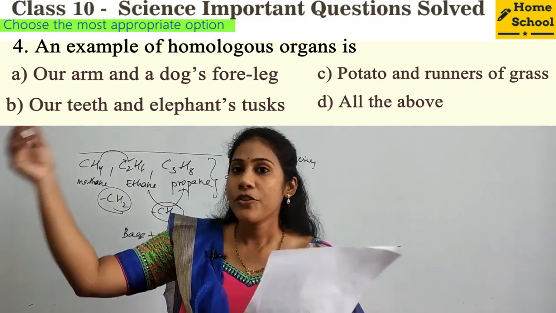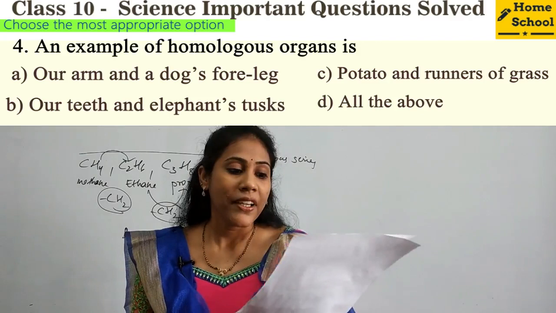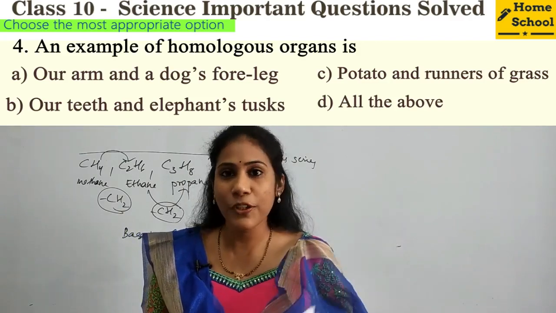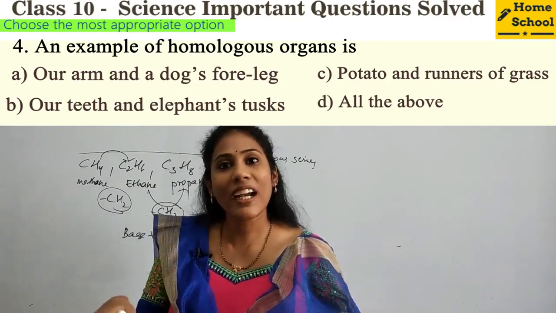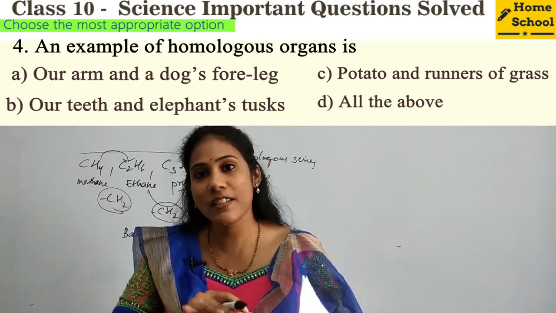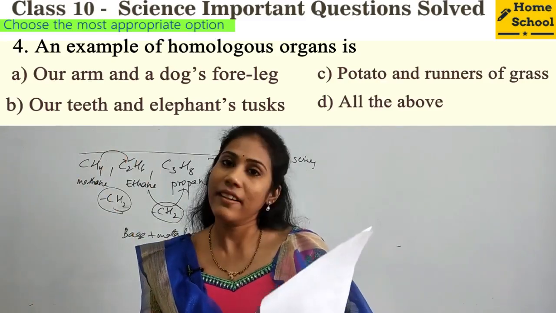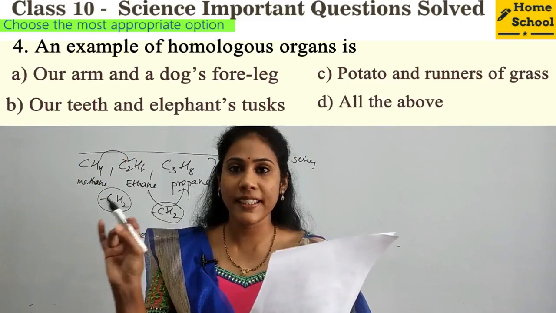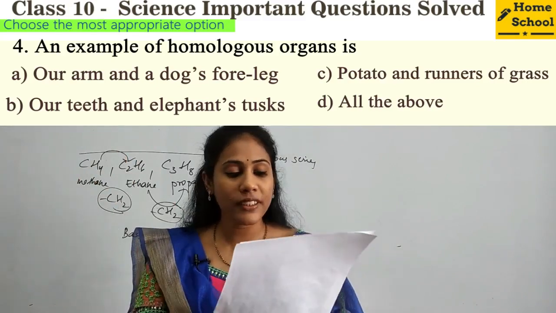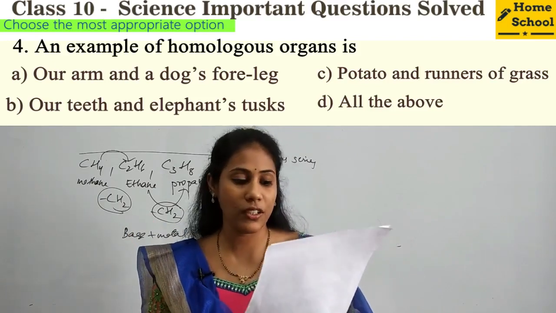Our arm, we use our hands for the small movements, and dog's foreleg is used for walking, running, jumping, right? With our arm we can't jump or walk, right? We just do certain things with the help of certain movements with the hand, right? So here function is different, but structural origin is the same. So our arm and dog's foreleg belong to homologous organs only.